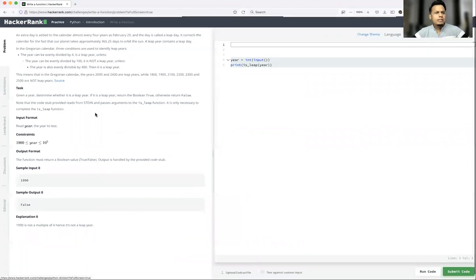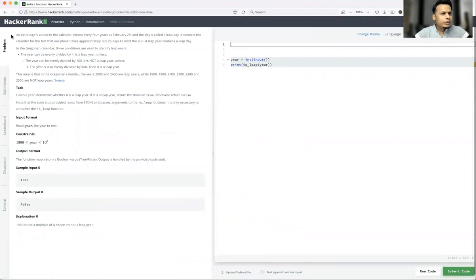Okay, so let's read the question now. Here the question talks about an extra day added to the calendar almost every 4 years as February 29, and the day is called a leap day. It corrects the calendar for the fact that our planet takes approximately 365.25 days to orbit the sun. A leap year contains a leap day. In the Gregorian calendar, 3 conditions are used to identify leap years.